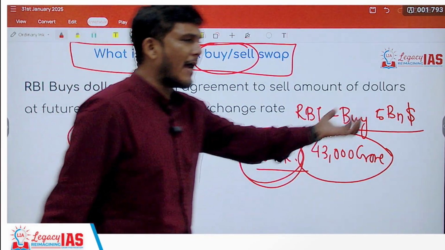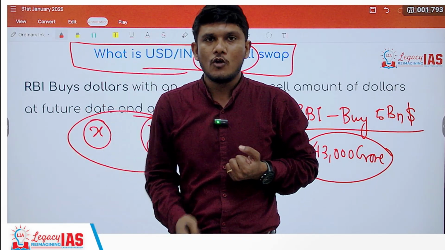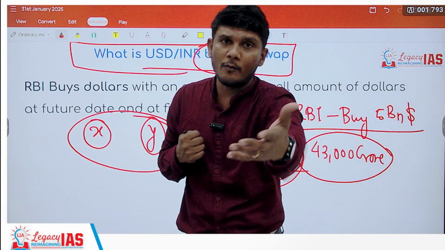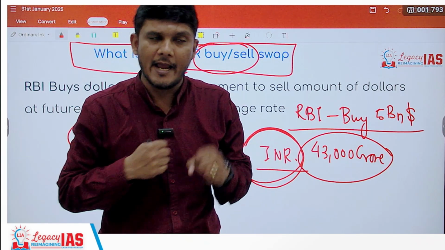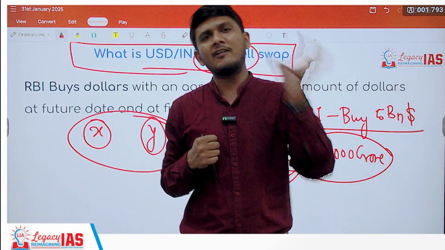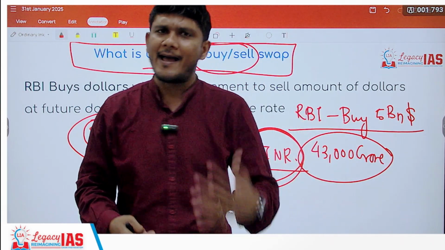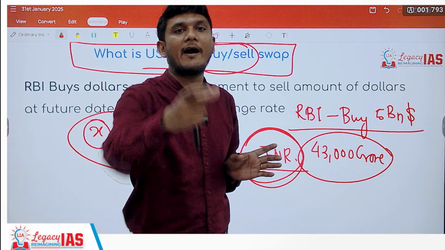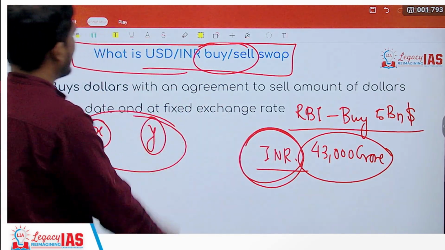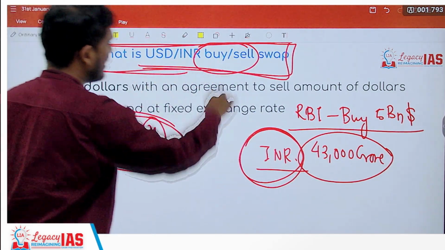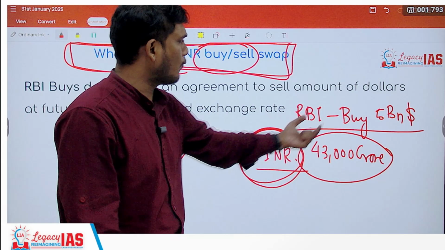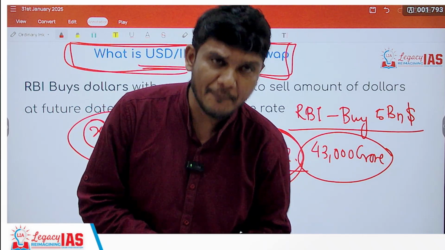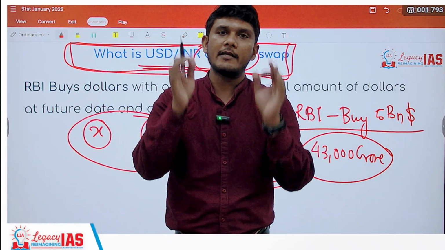So why am I going to buy dollars now? Because right now you need Indian rupees. So I'm going to buy dollars and give you the Indian rupees so that you can do your business, and after doing your business you can earn more and more Indian rupees with the help of the rupees that I have given, and after some period of time I'm going to give you your dollars back and you can give me the Indian rupees back. So you require rupees now, that is why I am doing this entire process. That is why the US dollar Indian rupee buy sell swap is being done by RBI, amounting to $5 billion, which is equivalent to around 43,000 crore. So these are the steps that the RBI is taking to address the liquidity issue.